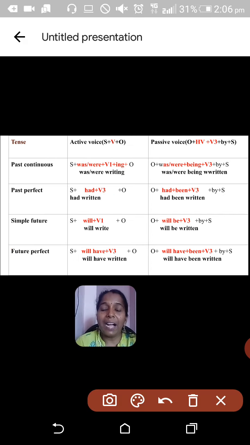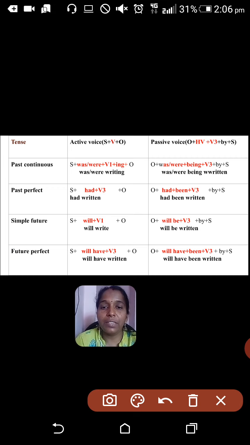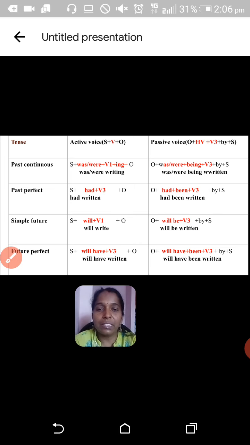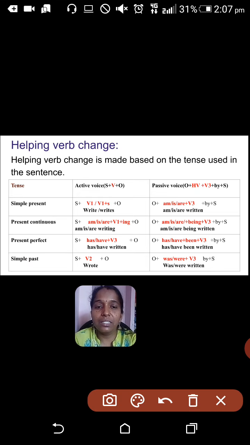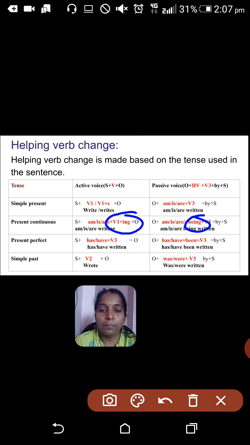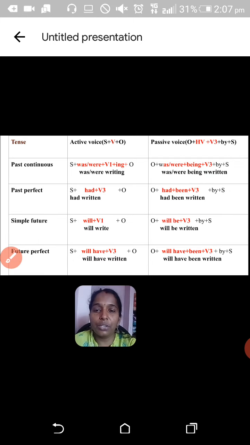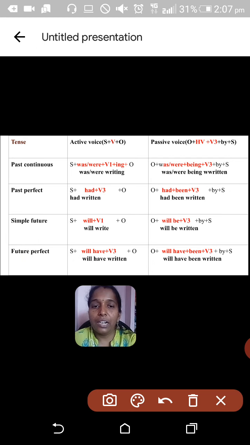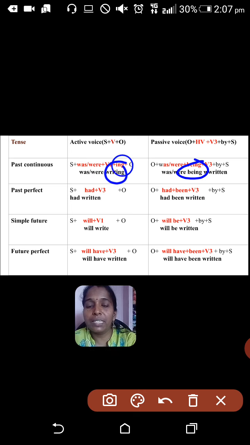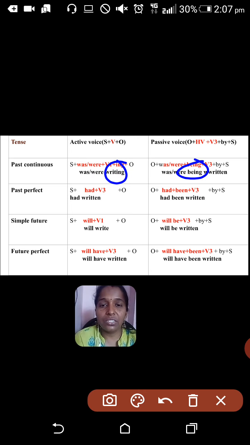Okay, so past continuous tense. In past continuous tense, the verb form is was or were plus verb plus ing. Okay, so that should be changed as I already told you, in present continuous tense we have added being because verb plus ing was there. Same way in past continuous also we have to add being because verb plus ing is there. It means that the action was going on at some point in the past.